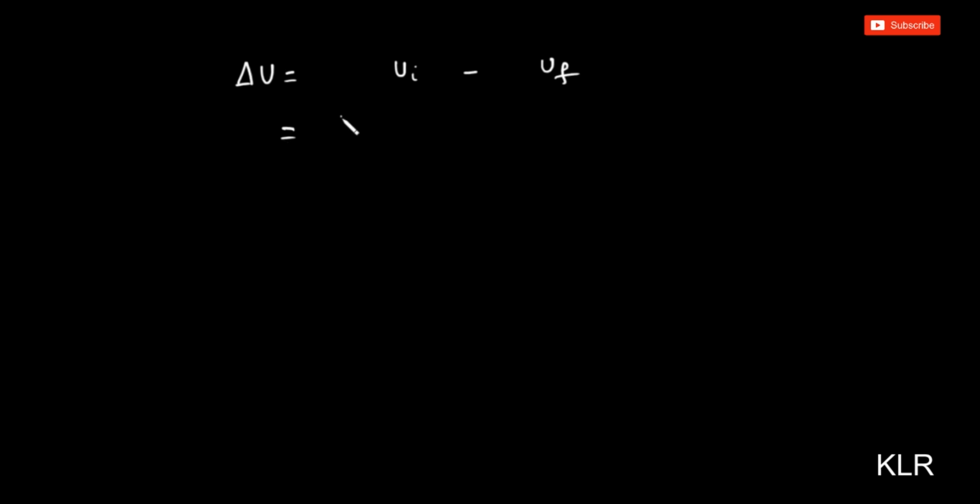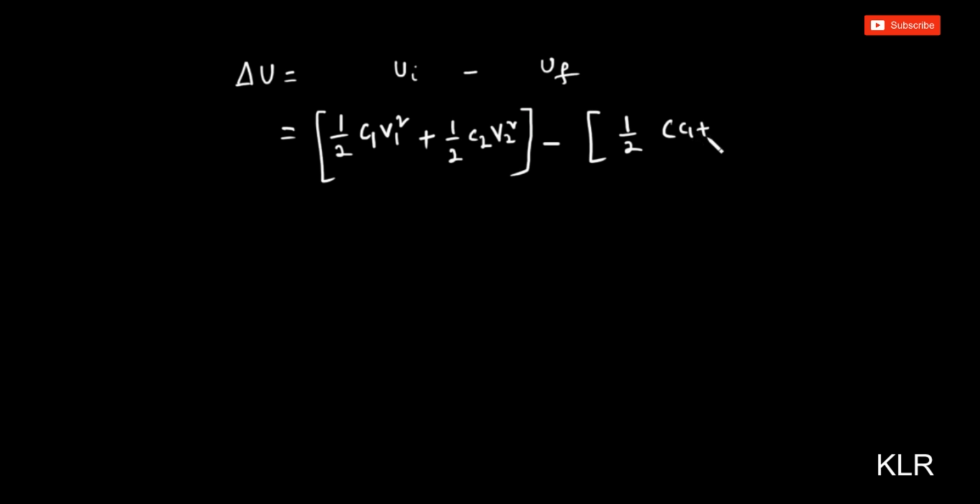The initial potential energy before connecting is half C1 V1 square, this is for A, plus half C2 V2 square, this is the potential energy for B, minus, after connecting the wire, half C1 plus C2, both will have the same common potential of V. So delta U is equal to Ui minus Uf, that is half C1 V1 square plus half C2 V2 square minus half C1 plus C2 into V square.